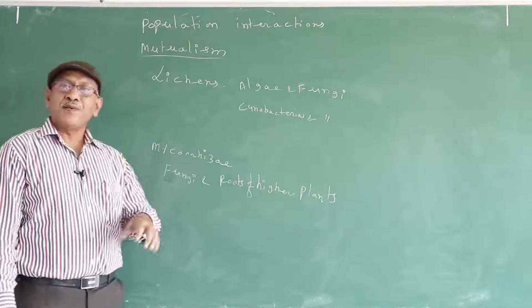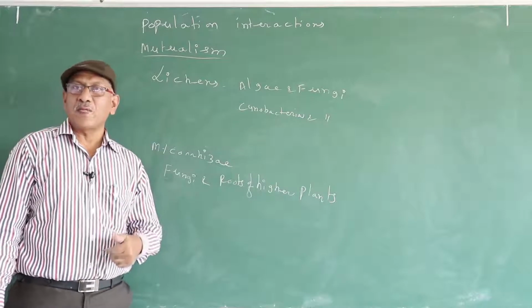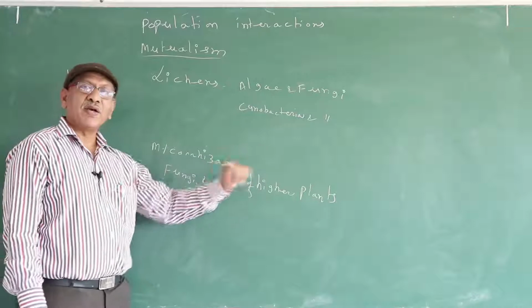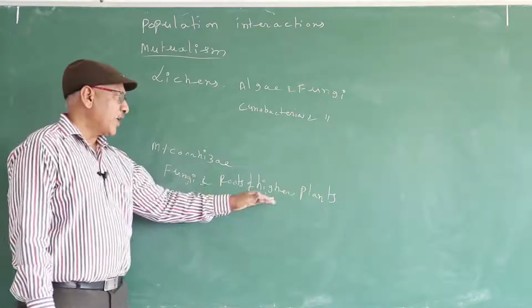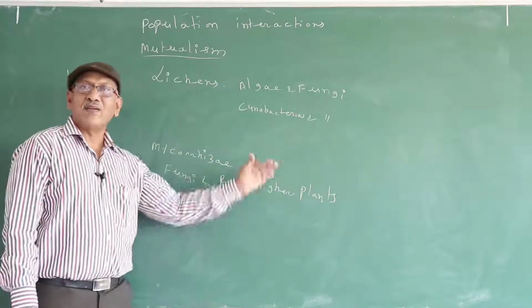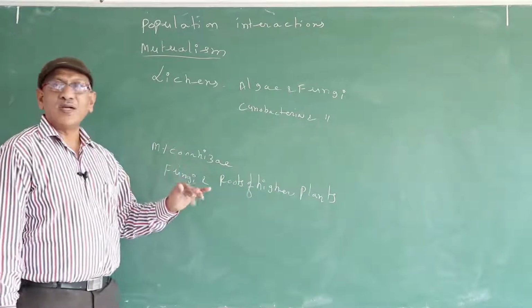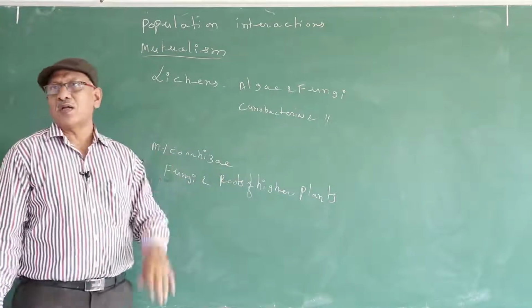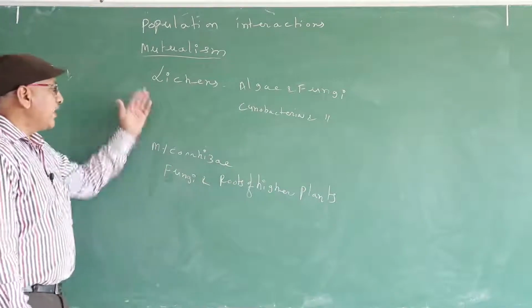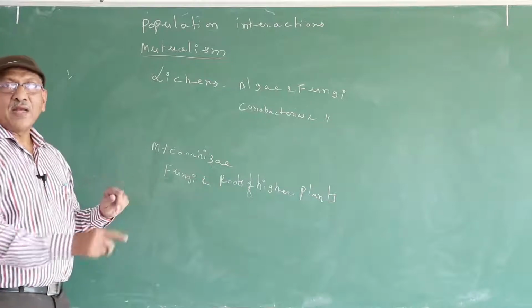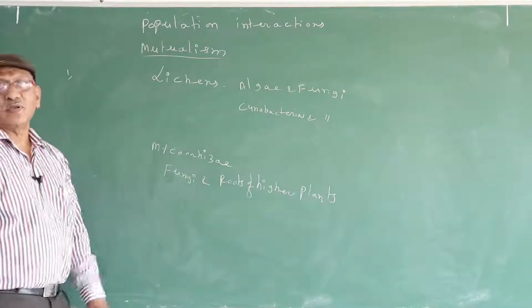So fungi collect the nutrients from the soil and transfer them to the roots of higher plants. In this manner, higher plants are benefited. For this help, higher plants provide food to fungi. In this manner, both are benefited. So, lichens and mycorrhizae are examples of plant-plant mutualism.